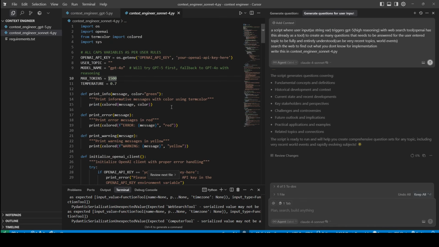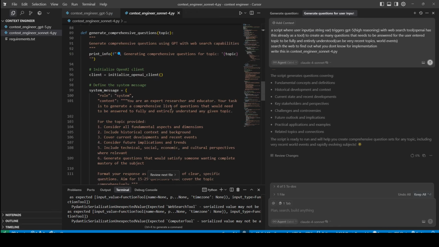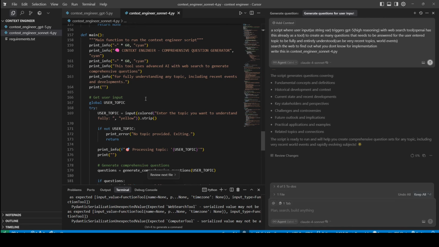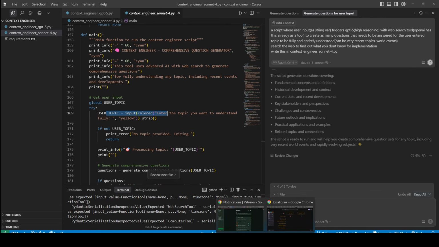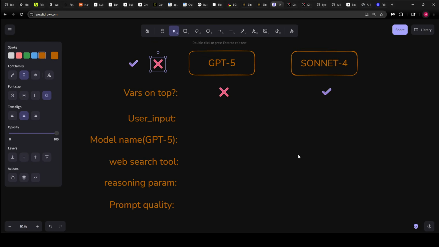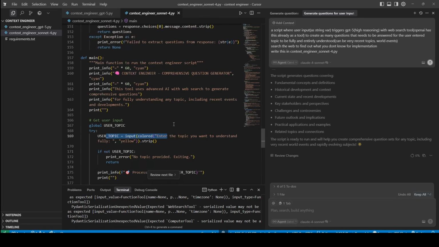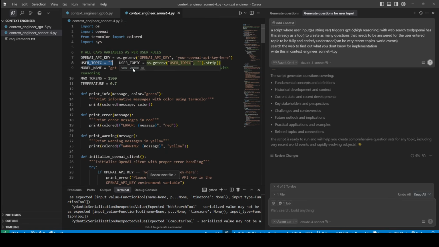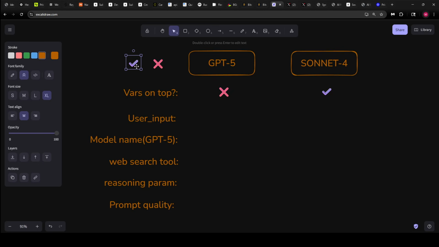So that's good. We'll give that a pass. Sonnet also takes it as a variable. Sonnet did have a user topic at the top too, but they both did. So we'll give this a pass for both.